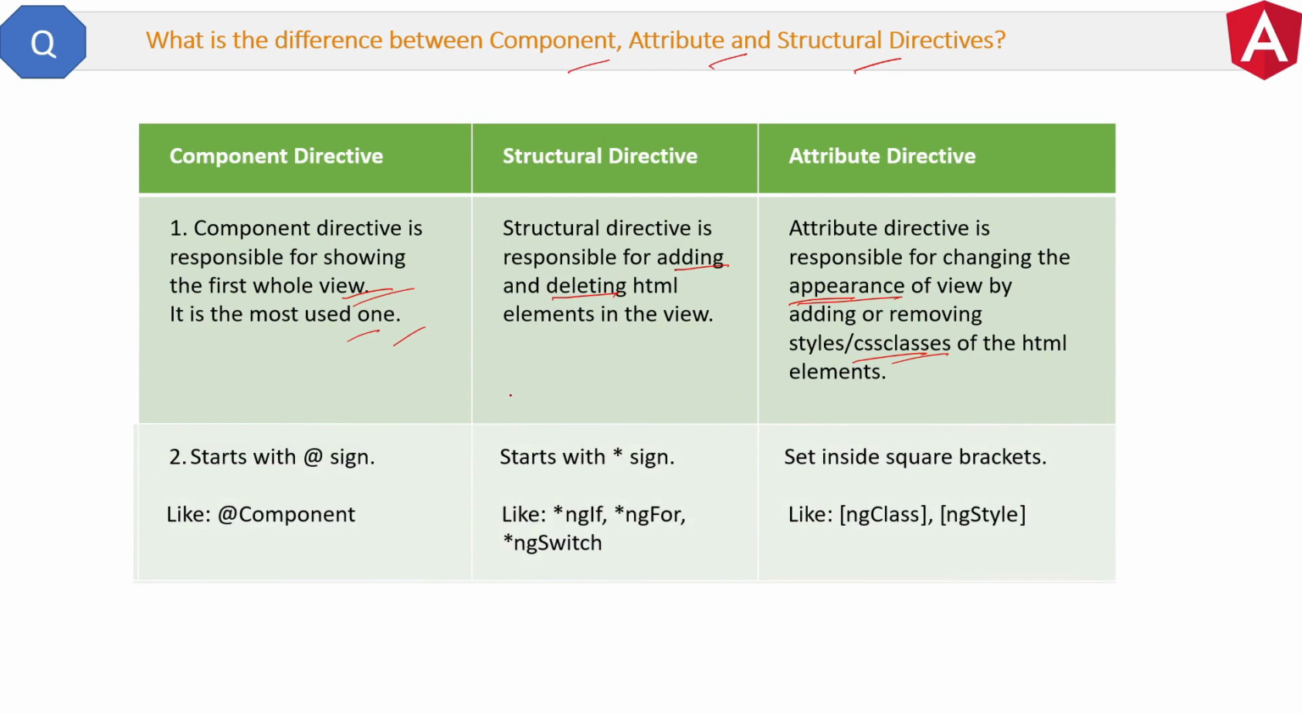Next difference is about representation. Component directive starts with @ like @Component. Structural directive starts with * like *ngIf, *ngFor and *ngSwitch. And then attribute directive is set inside square brackets like [ngClass], [ngStyle]. So this is the quick answer to this question.